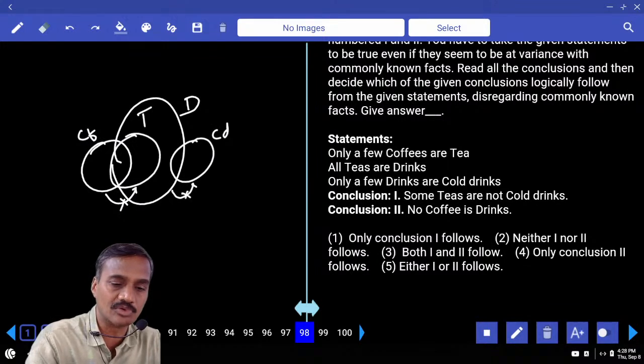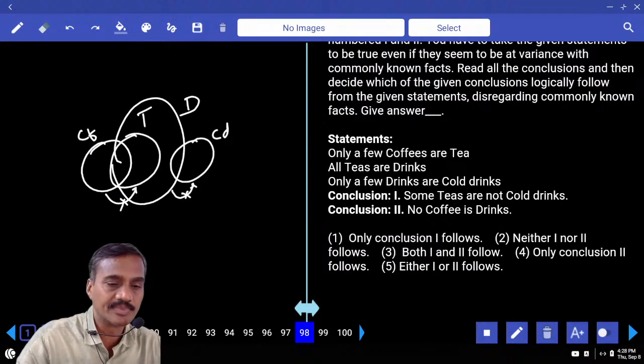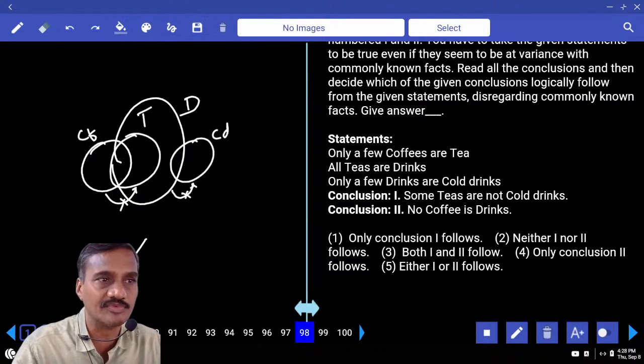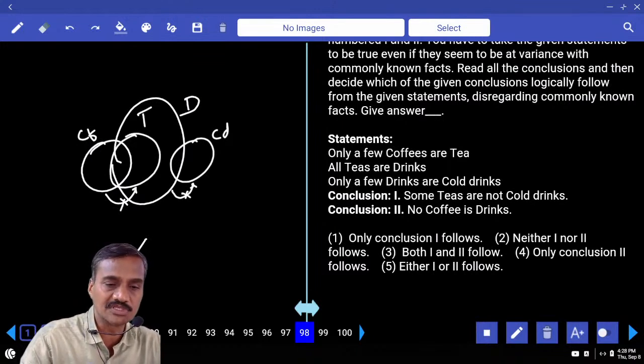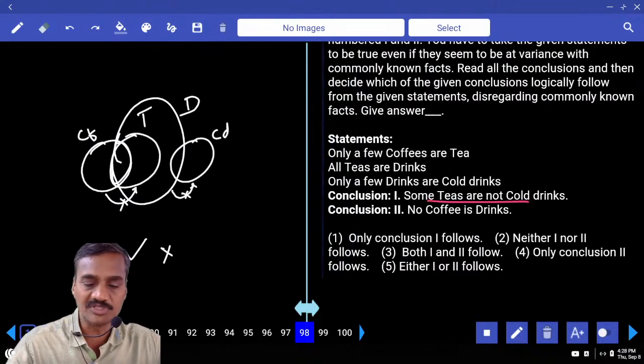Some teas are not cold drink, as of now it is true. No coffee is drink: that is also true or false? Because coffee and drinks are intersected like this. Then the first one, some teas are not cold drinks.